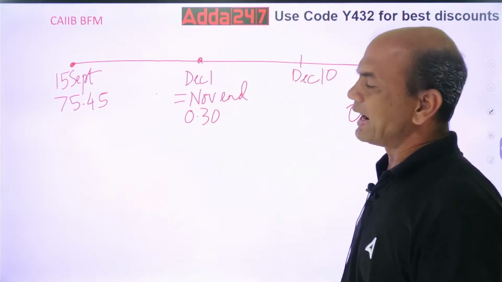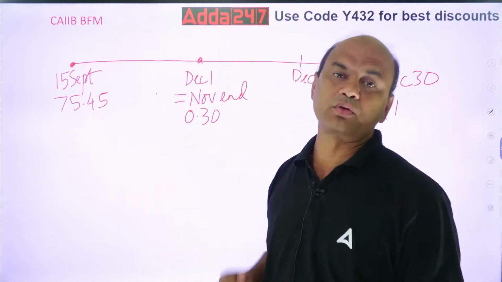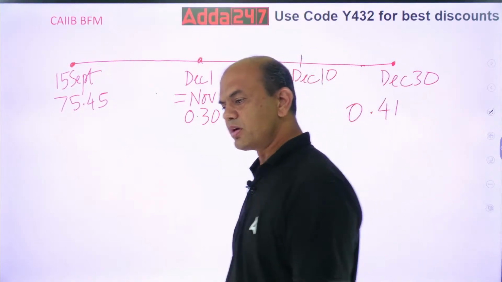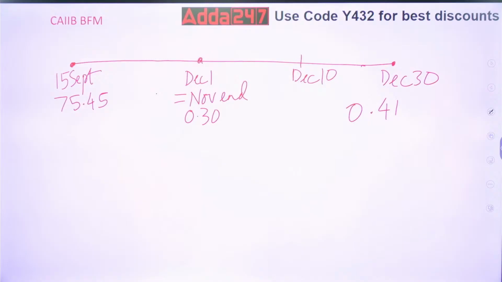Now I have to add it to the spot or subtract it from the spot. You tell me. Do I add it to the spot or do I subtract it from the spot? Who can tell me this?